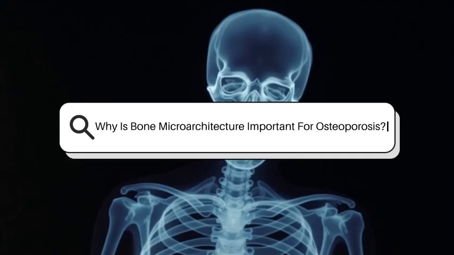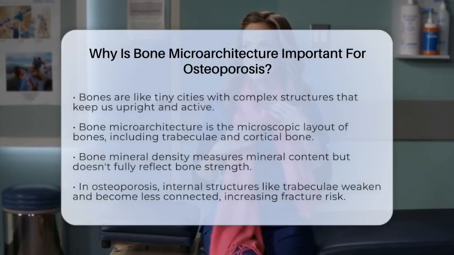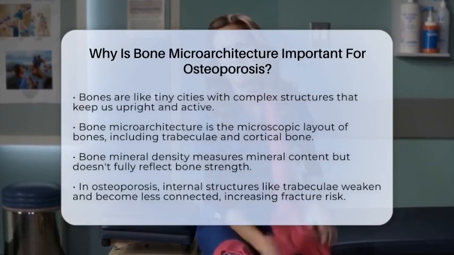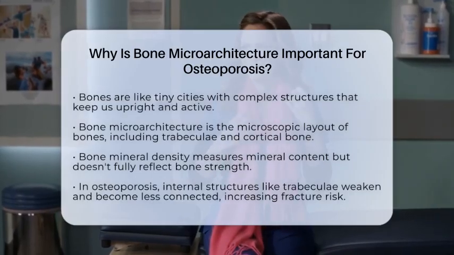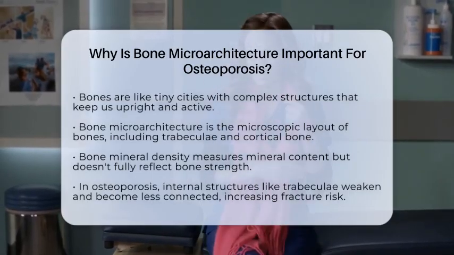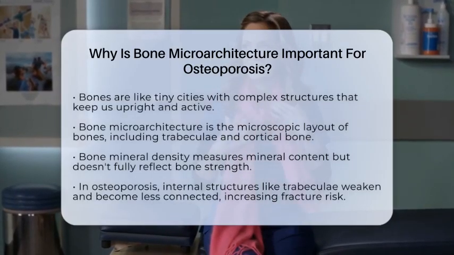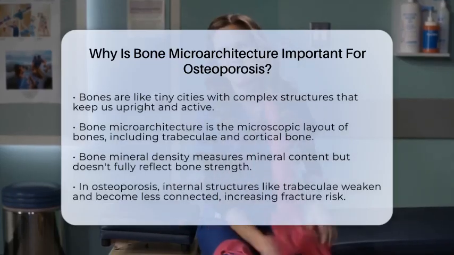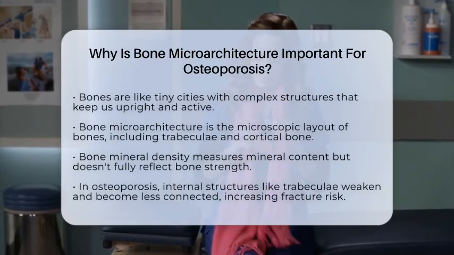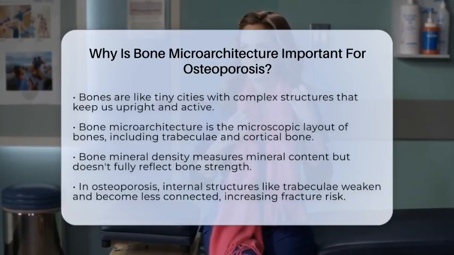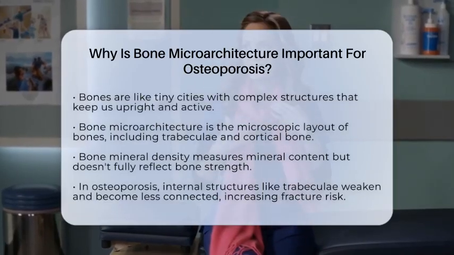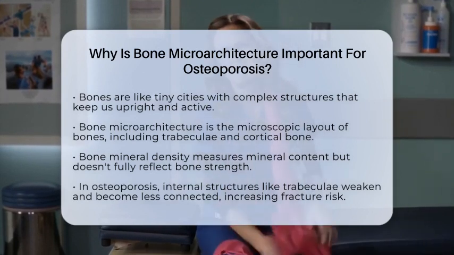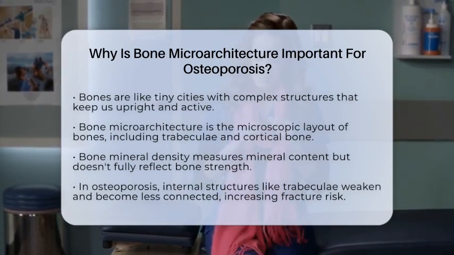Why is bone microarchitecture important for osteoporosis? Imagine your bones as a complex, tiny city built with countless structures working together to keep you upright and active. Now, think of bone microarchitecture as the blueprint of this city, showing how the buildings and roads are arranged at a microscopic level. This detailed structure includes the tiny, spongy parts inside bones called trabeculae and the outer layer known